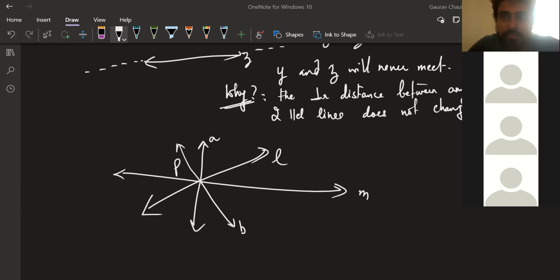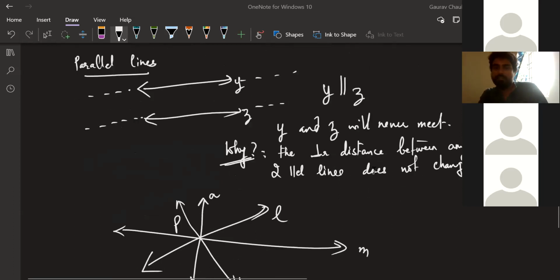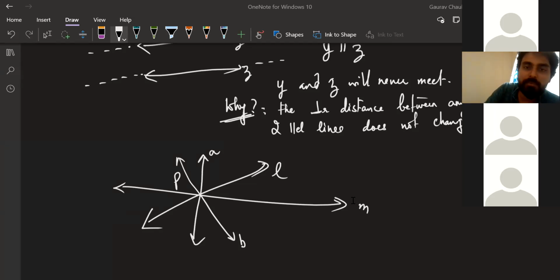Anyone? There's a different word. They'll not be called intersecting. Yeah, line L is intersecting M. Line L is also intersecting A. Line L is also intersecting B. Line B is also intersecting all three. But together these lines have a word. Darshini, do you remember the word?